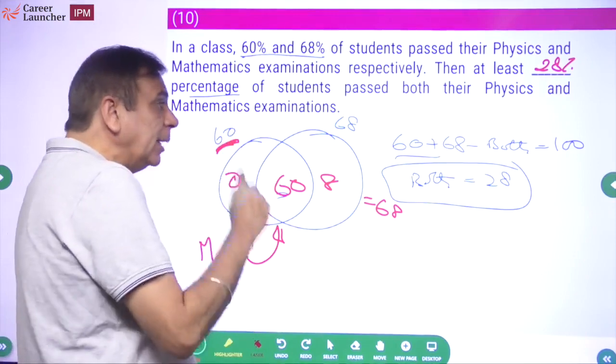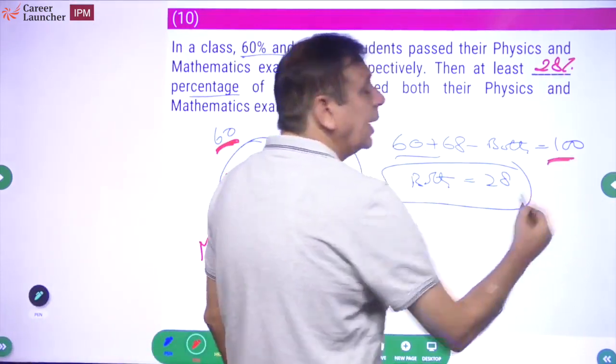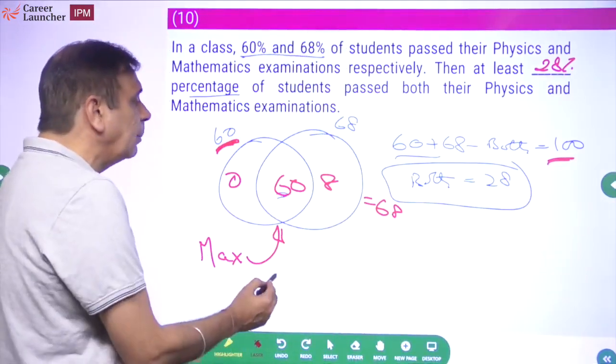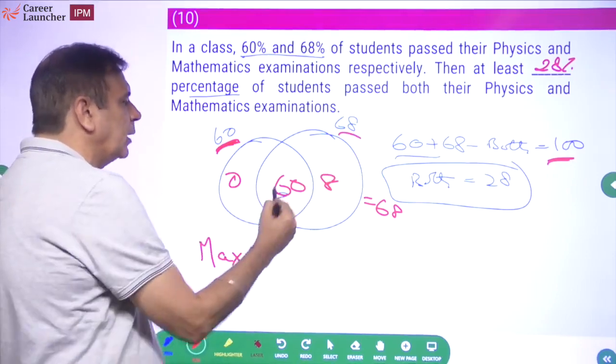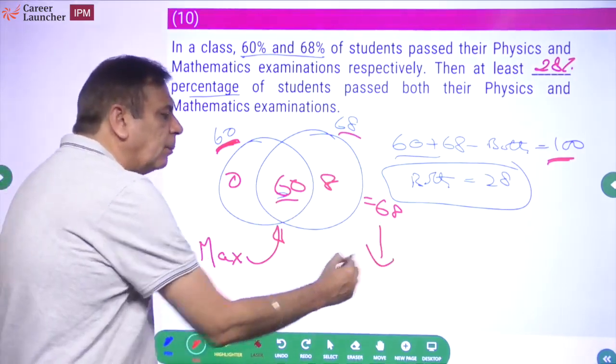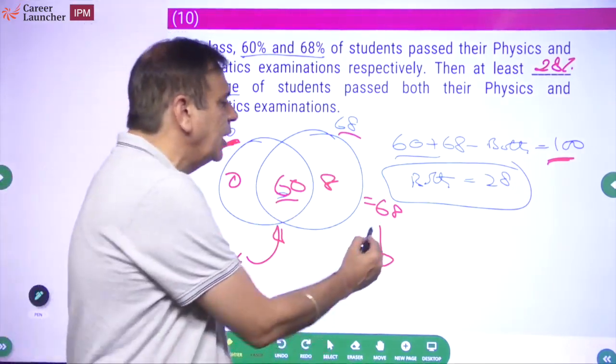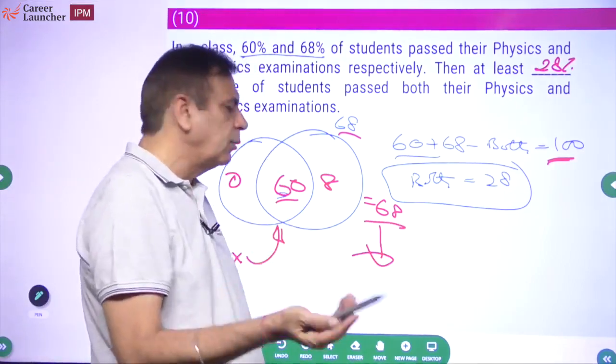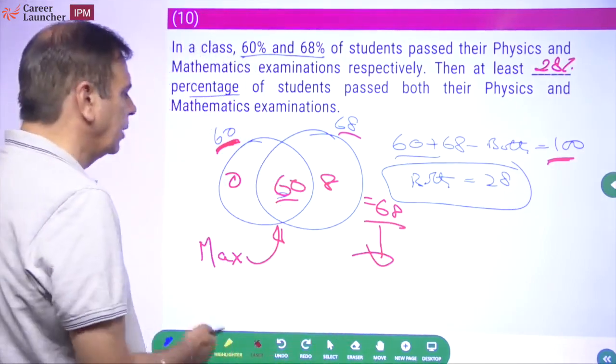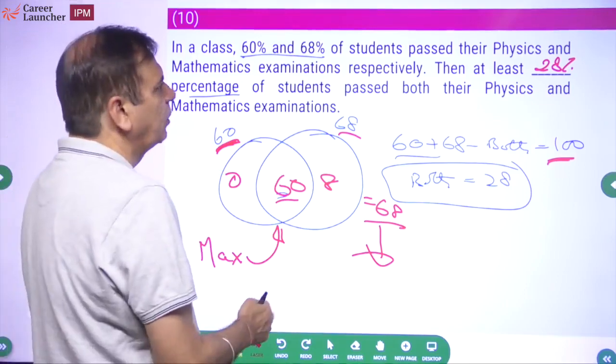So when we want to minimize, we'll say every student is studying at least one subject. When we want to maximize, we put the smaller number in the common domain, and which gives us the number of students who are not studying any subject. 68 study at least one subject. Out of 100, 32 are not studying any of these subjects. So these are the range or the limits which you are getting.